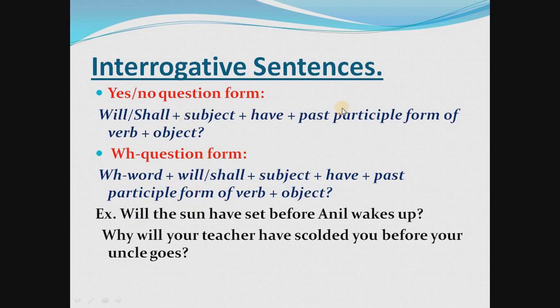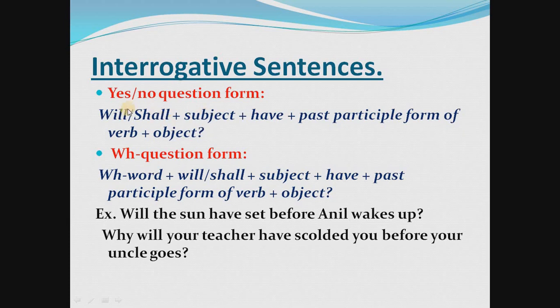The third one is interrogative sentences. In the previous video lectures I also explained that there are two forms of interrogative sentences. First, the yes/no question form, second, the WH question form. Yes/no questions always start with the helping verb, will or shall, then subject, then have, then the participle form of the verb, then object, then question mark.